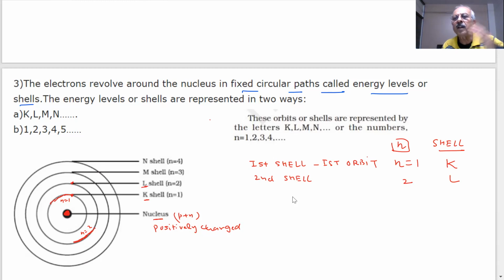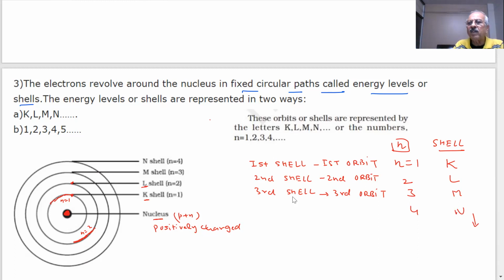Alphabetically, I am going K, L, M, starts from K. I am saying now the third shell, students, third orbit. This is my second orbit. This is my third orbit, students. N equal to 3, I call it M. Similarly, n equal to 4 will be the fourth shell and fourth orbit, K, L, M, N, and so on. Got it? Yes, sir. Alphabetically, English capital letters are used to show the shells, the orbits.